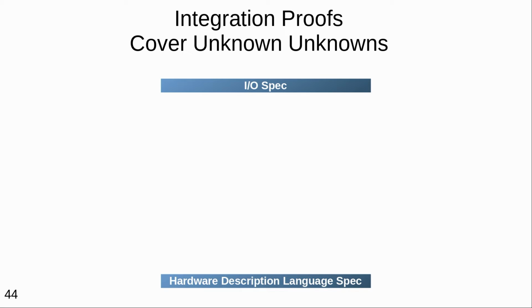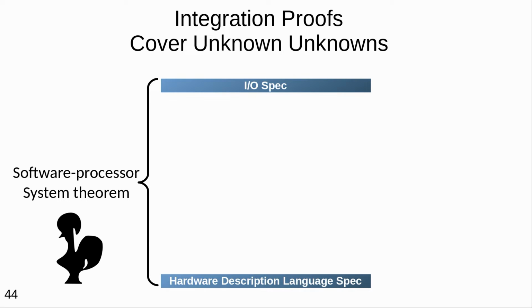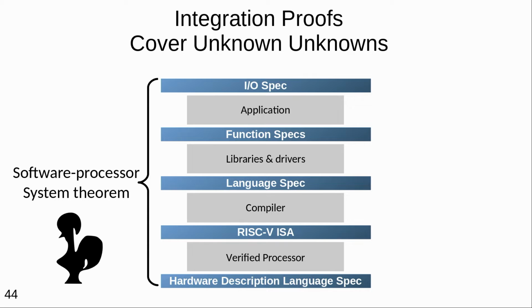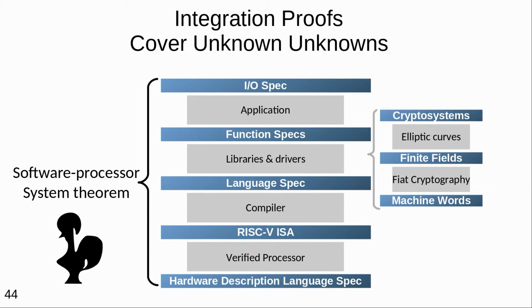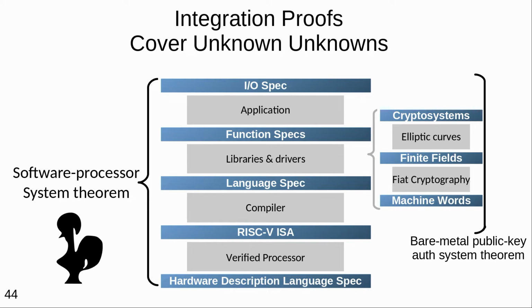Now, in the two experiments we performed with integration verification at scale, we verified two systems against specifications that are very similar to the two that I just showed. First, we proved the software and hardware system from I/O specs to a hardware description language, just like the example formalization I showed. And then we proved the cryptographic system that includes all the same stuff as before and also cryptography. The optimized cryptography implementations we generate from high-level templates against the specification that relates RISC-V machine code as the bottom interface to I/O specs as the top interface, doing cryptographic challenge response authentication with public key cryptography.